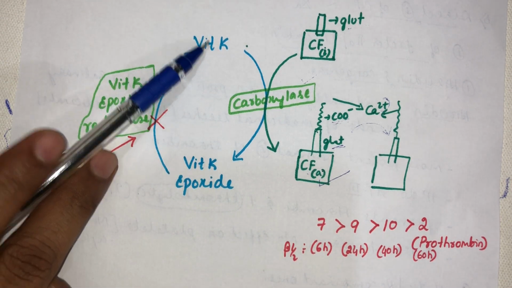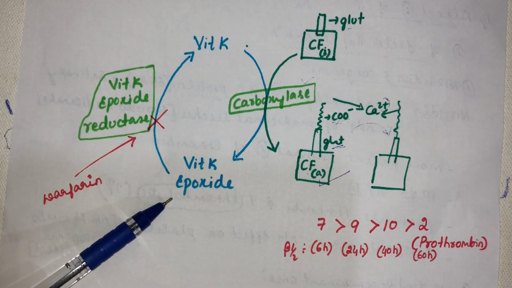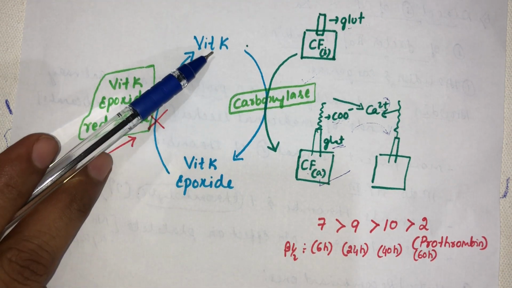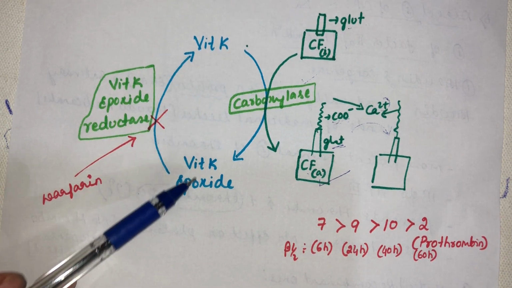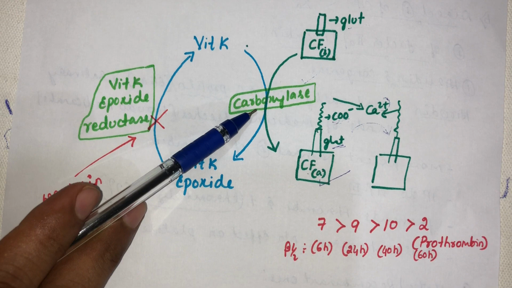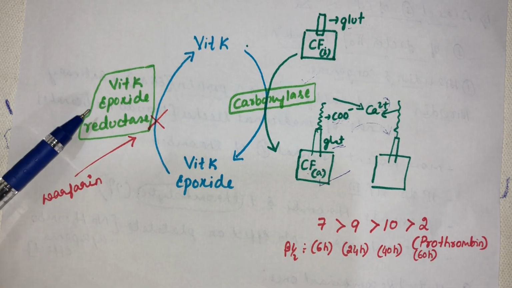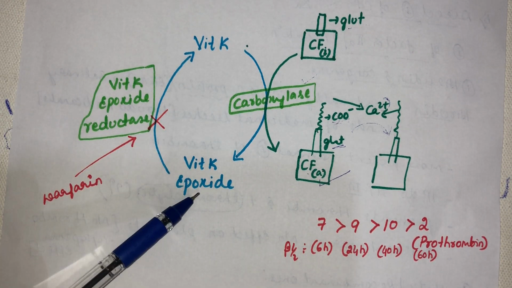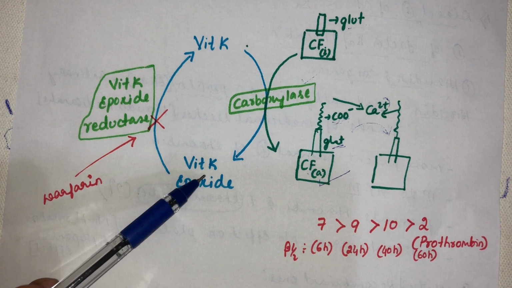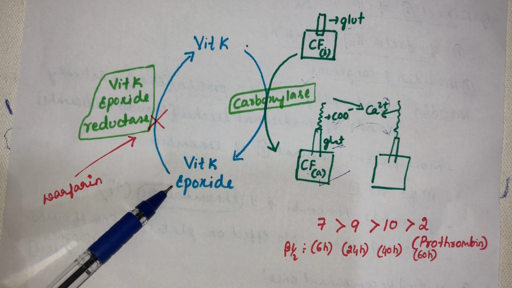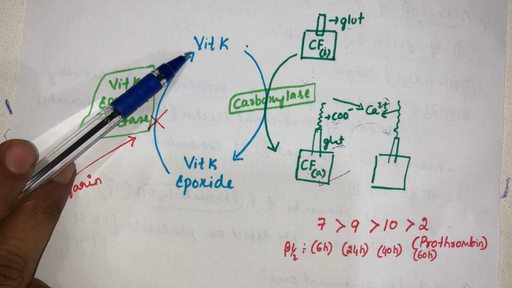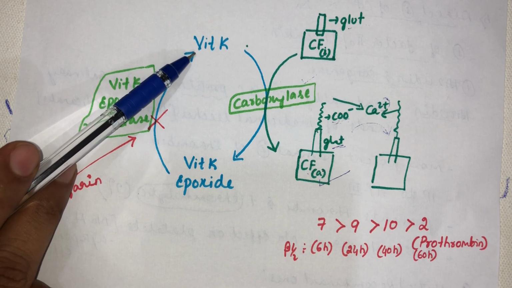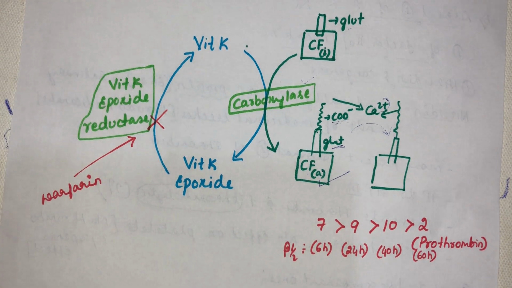That is the conversion of vitamin K to vitamin K epoxide. Along with carboxylation, there should be conversion of vitamin K to vitamin K epoxide. Again, the same enzyme catalyzes both the steps. Once vitamin K epoxide forms, it has to get back into vitamin K. So the vitamin K amount has to be replenished. It should be recycled.